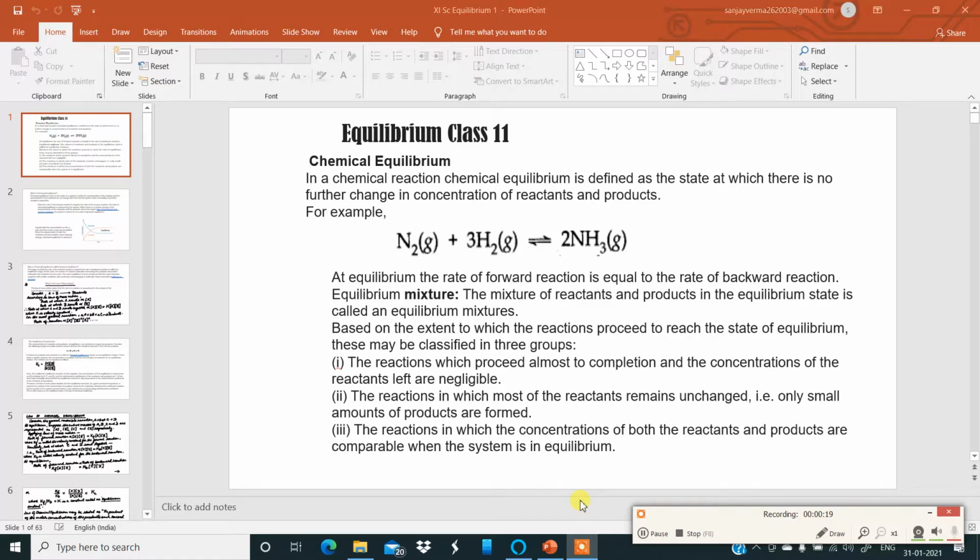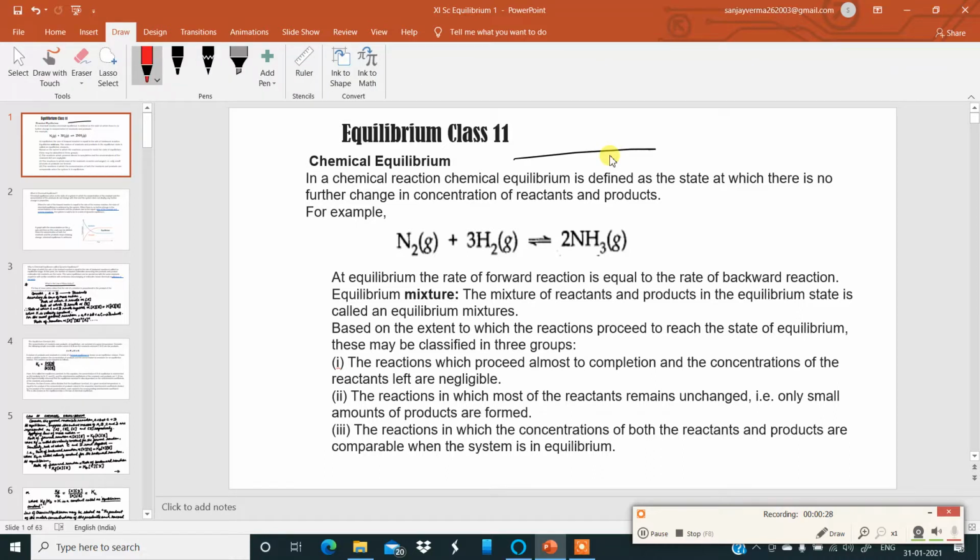Today I would like to discuss some basic concepts of a chapter from class 11 science chemistry. The chapter's name is equilibrium. Firstly, what is chemical equilibrium? Let me explain this in simple language. In a chemical reaction, chemical equilibrium is defined as the state at which there is no further change in concentration of reactants and products. That means the concentration of the reactants as well as the concentration of the products is not changing. That is in simple language.